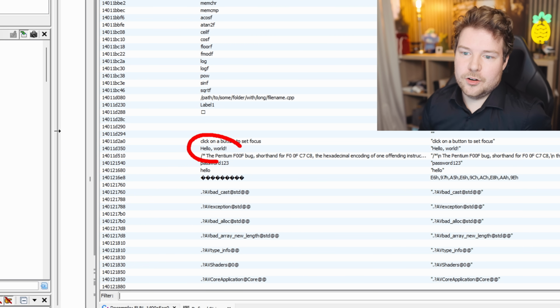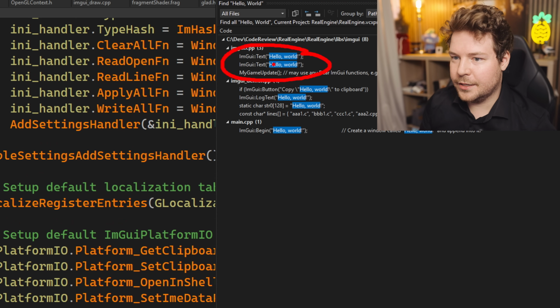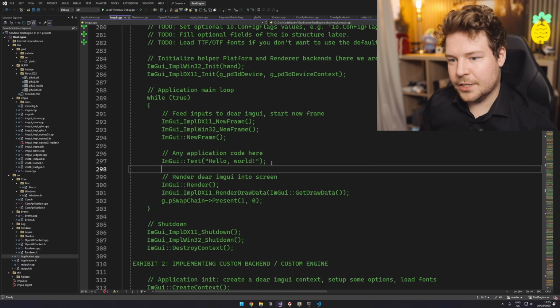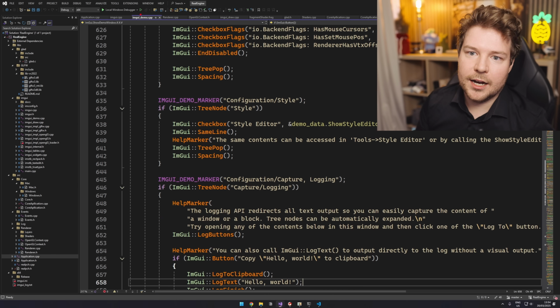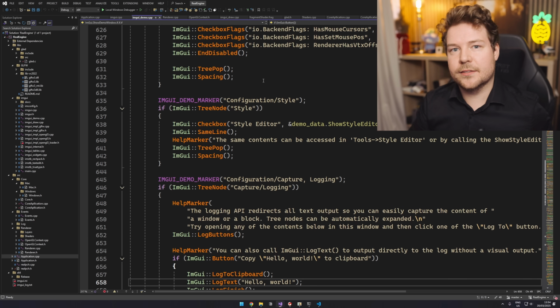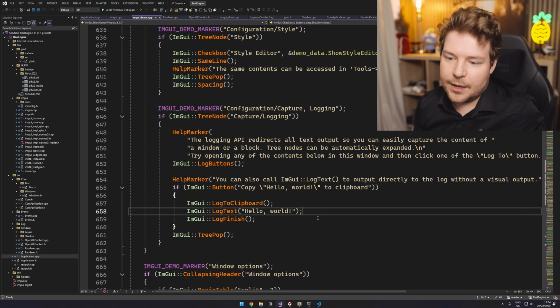It's even got hello world in here. Why does it have hello world? So hello world is inside the ImGui. Okay, well, these are comments. Okay, here we go. ImGui log text hello world. Right, imgui_demo.cpp has this demo window with a bunch of functions demonstrating what you can do with ImGui, and that would be what's calling that. Anyway, I think it's fine.